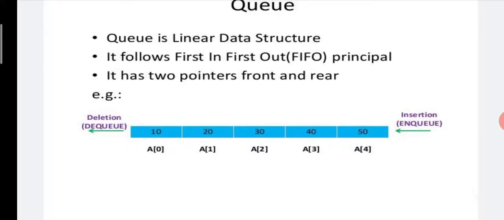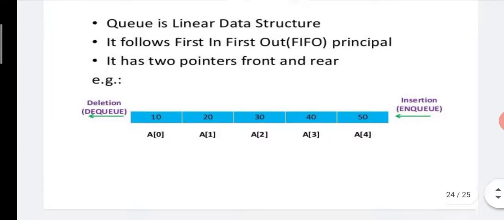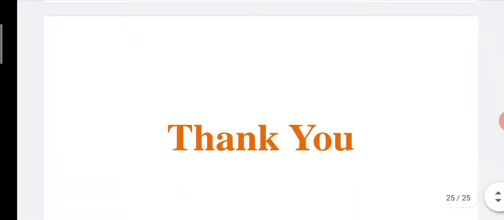Now see the figure, which contains 5 elements: 10, 20, 30, 40 and 50. Now here the queue is full, means elements are inserted from the rear end. The first element inserted is 10, the second is 20, the third 30, the fourth 40 and the fifth 50. Now the queue is full. Suppose if you want to perform a delete operation, then we can delete from the front end. The front end element is 10, means firstly remove the element 10, afterwards 20, 30, 40 and 50.